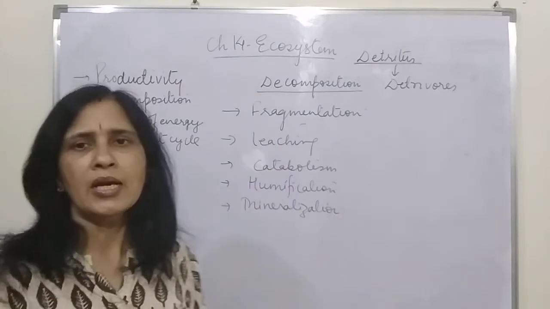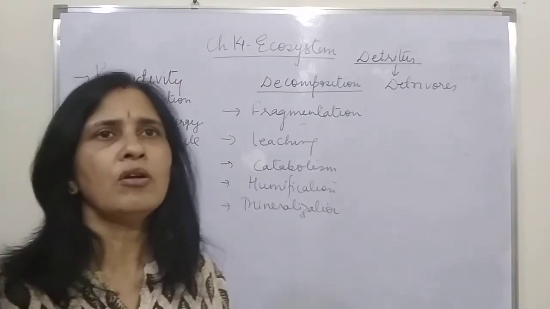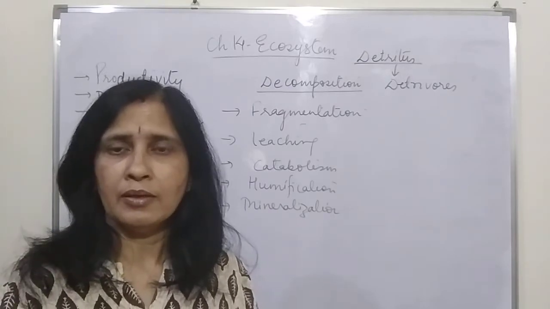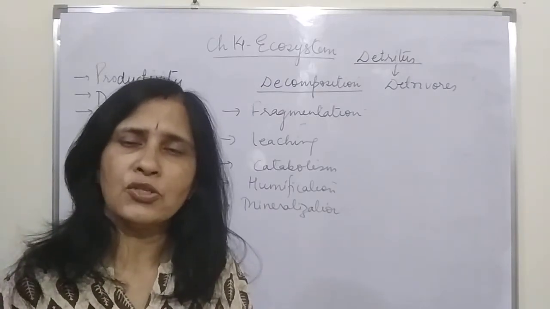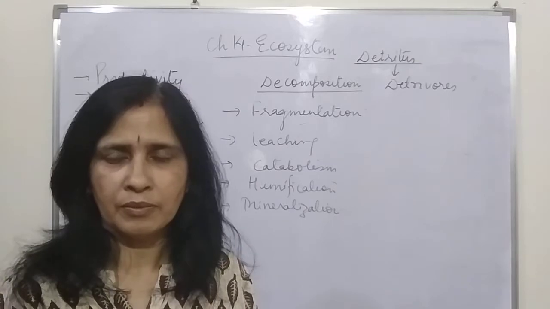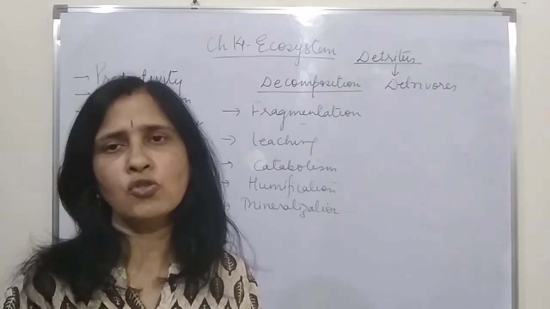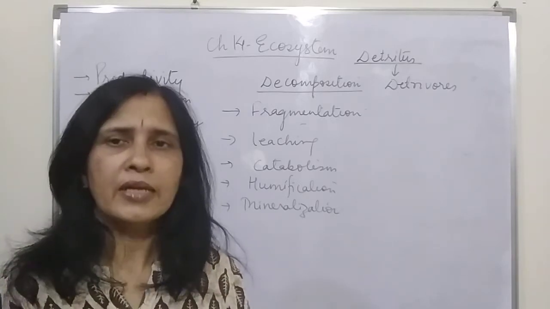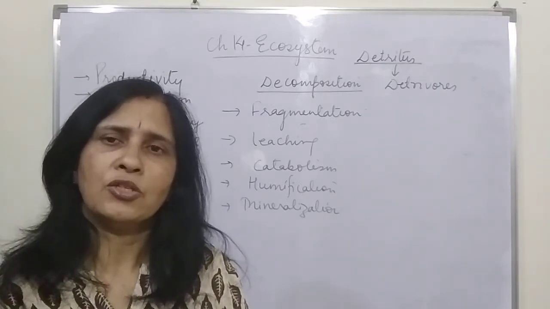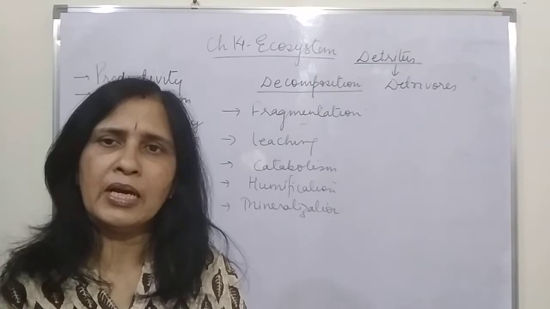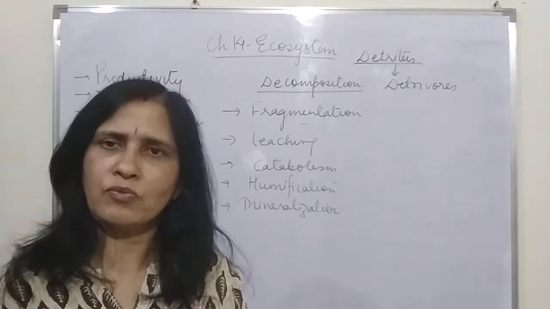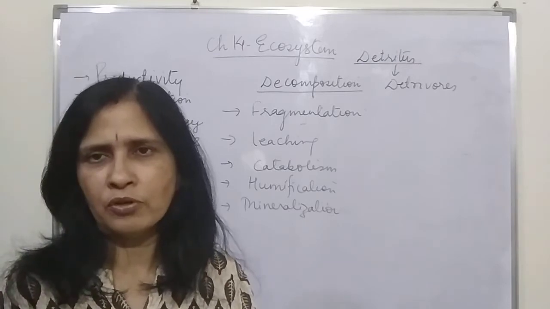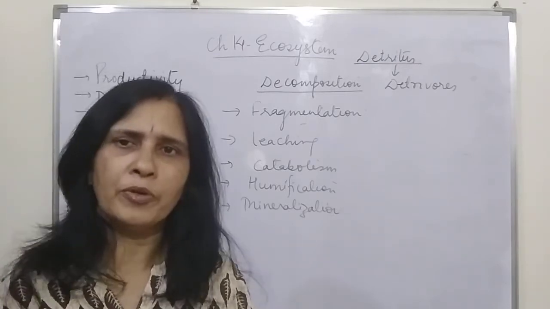Then comes the leaching. Leaching is a process where the dissolved components of the dead organism, they go deep inside the soil after getting dissolved in water. Once again, leaching is a process where the soluble components of the detritus, that is dead organism, it seeps down inside the soil with the help of water. So water soluble substance which go down, they get converted into precipitate. So generally they are not available for the plant. So they remain there for a longer period of time.